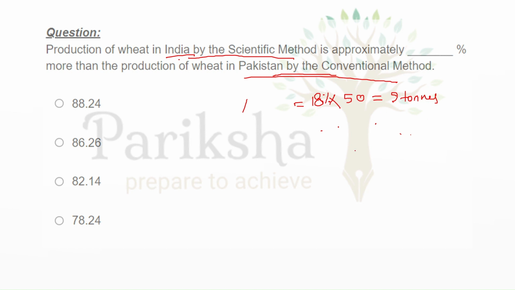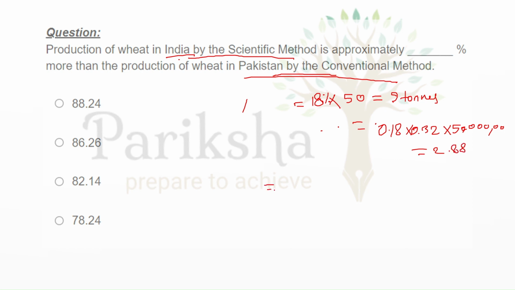So while talking about India, 18% will be written as 0.18, multiplied by 0.32 for the scientific method, multiplied by 50 lakh ton. So it will come out to somewhere around 2.8.